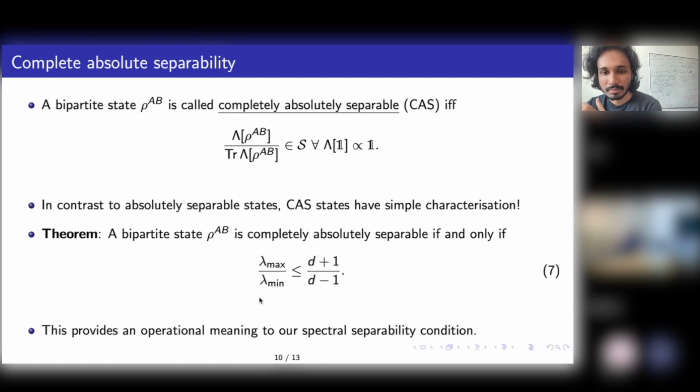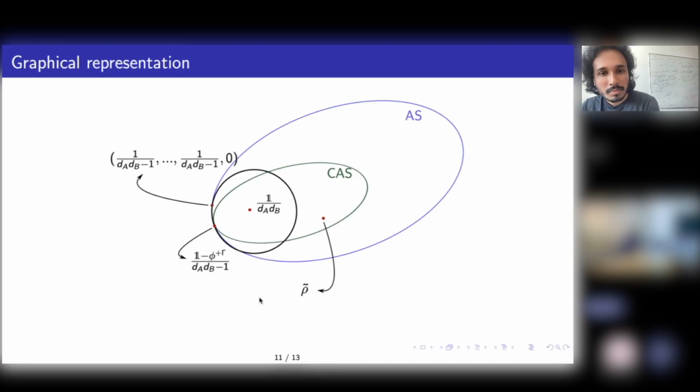Okay, thank you. So by the figure, are you suggesting that one of the extreme points of the completely absolutely separable states is actually an absolutely separable state? Obviously all completely absolutely separable states are absolutely separable.